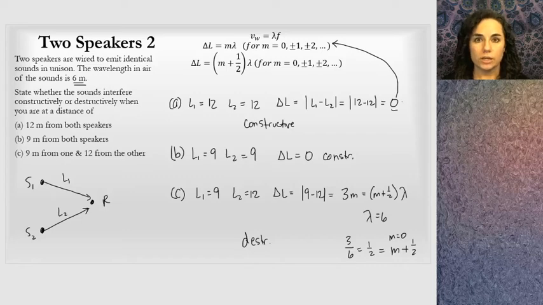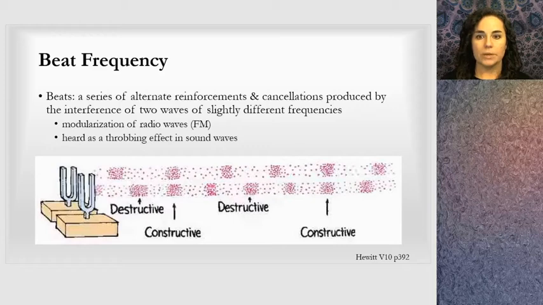So when you're considering interference, you need to consider the path length difference. When you're solving problems, focus on figuring out path length difference. Another special case and topic in interference of waves is beat frequency. What happens is two waves of two different frequencies are interfering with one another. And what you can see is that there are alternate reinforcements and cancellations. Here's destructive and constructive. Notice when their peaks line up, that's constructive. When the peaks and valleys line up, that's destructive.